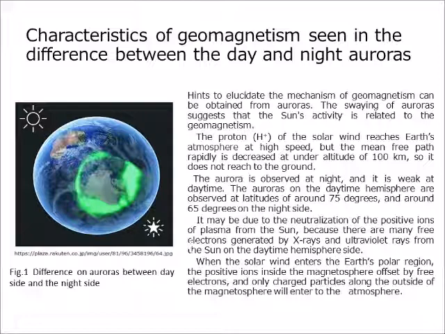The auroras on the daytime hemisphere are observed at latitudes of around 75 degrees, and around 65 degrees on the night side. It may be due to the neutralization of the positive ions of plasma from the Sun, because there are many free electrons generated by X-rays and ultraviolet rays from the Sun on the daytime hemisphere side. When the solar wind enters the Earth's polar region, the positive ions inside the magnetosphere are offset by free electrons, and only charged particles along the outside of the magnetosphere will enter the atmosphere.